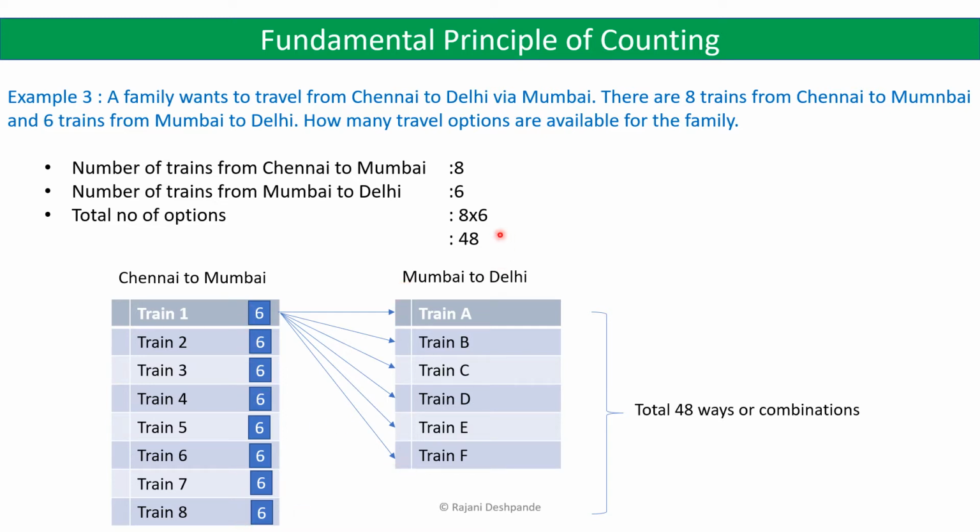So we have to apply the fundamental principle of counting here for the multiplication, 8 into 6 ways, because both the tasks are to be performed here, traveling from Chennai to Mumbai and then traveling from Mumbai to Delhi. So we have 8 into 6 ways, that is 48 ways. So 48 travel options are available for the family.